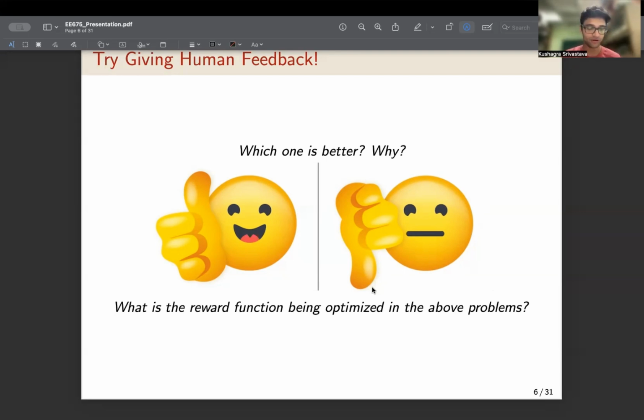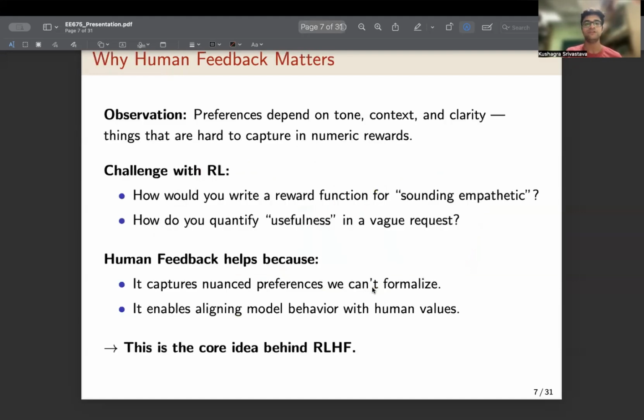So what do we do for such scenarios? We employ RLHF. So this is where human feedback matters. When our preferences depend on tone, context, and clarity, things are hard to compute. For example, how would you define a reward function for sounding empathetic? Or how would you quantify usefulness in a vague request? Human feedback helps because it captures nuanced preferences which we cannot formalize, and it helps align agents' behavior to a more human-like behavior. This is the core idea behind RLHF.